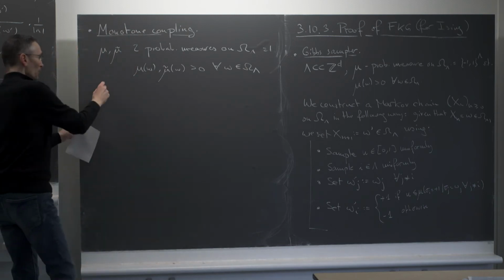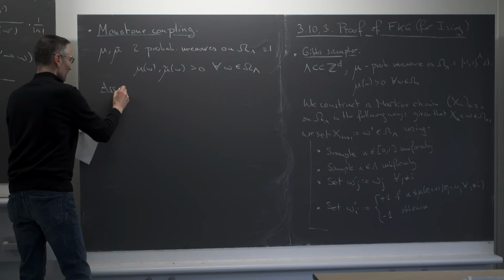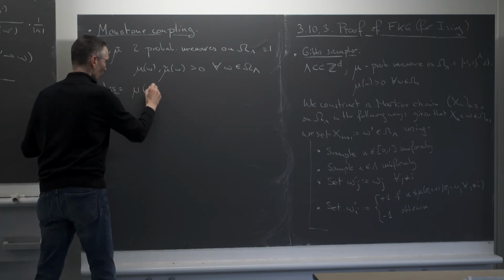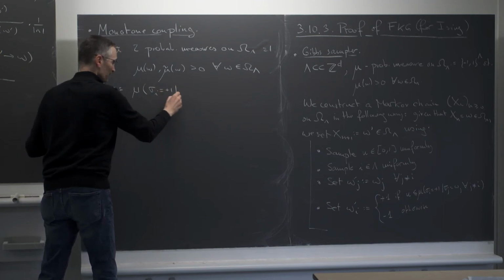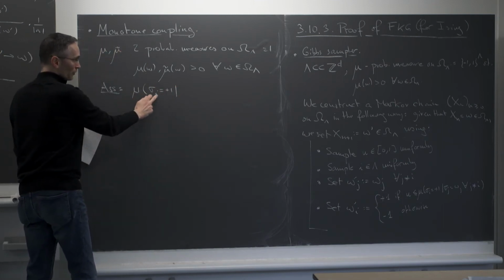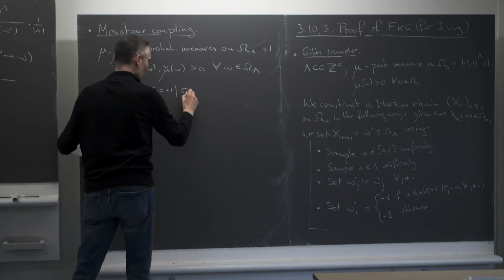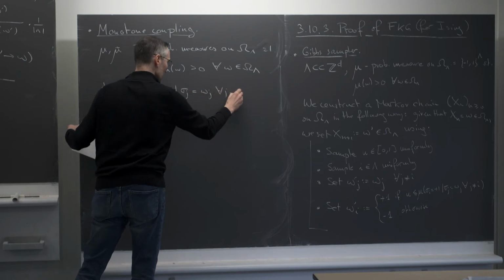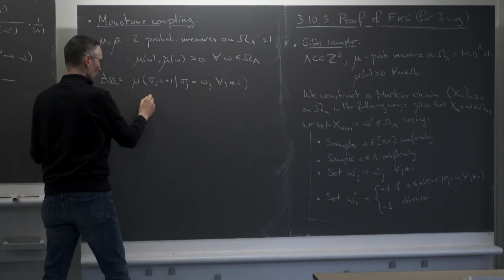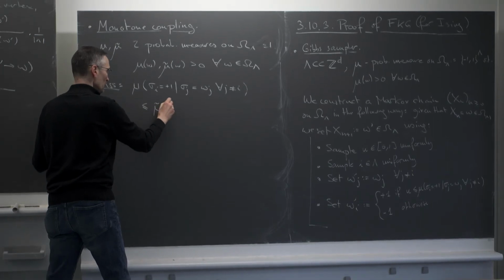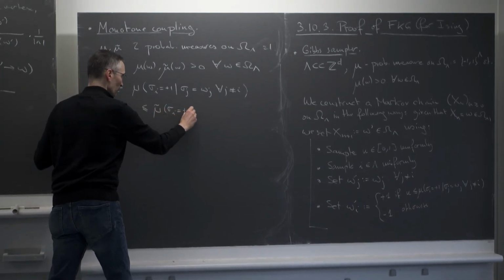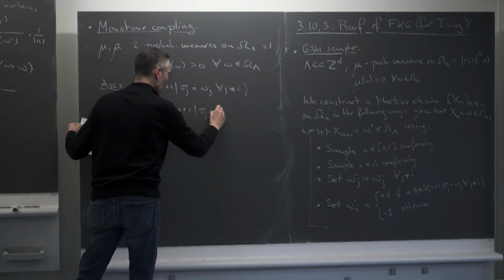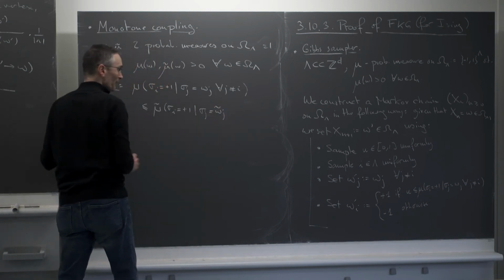And then the important assumption is that the probability of observing a 1 under the measure mu, the probability of observing a 1 at a vertex I, given that I'm observing some configuration omega outside, this is always smaller than the corresponding probability under mu tilde, probability of observing a 1 at I under mu tilde, given that outside I, I'm observing some configuration omega tilde.